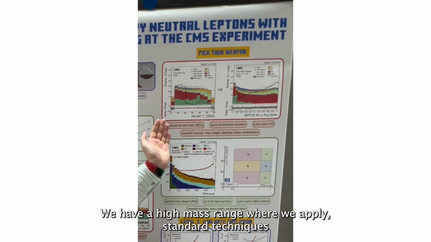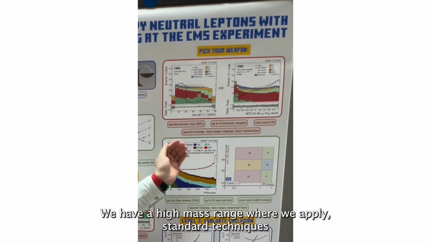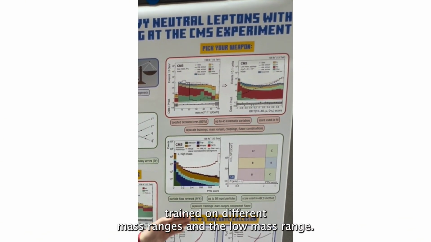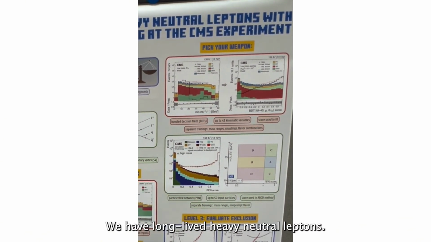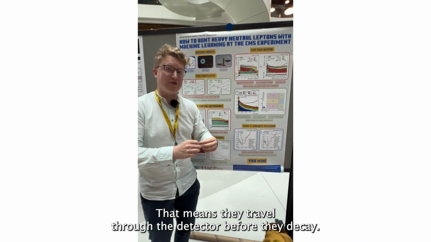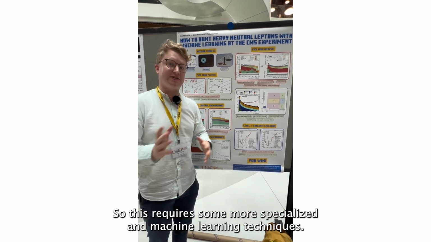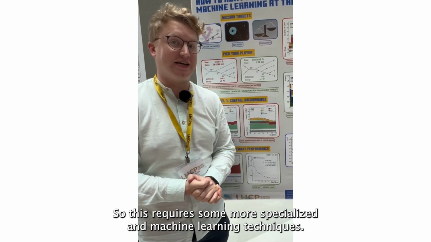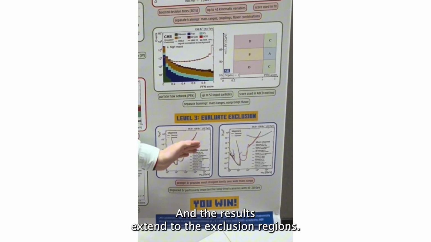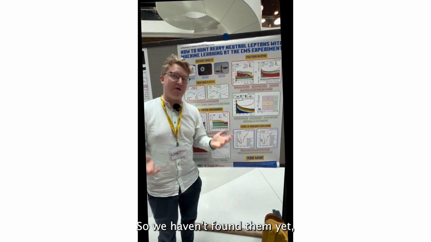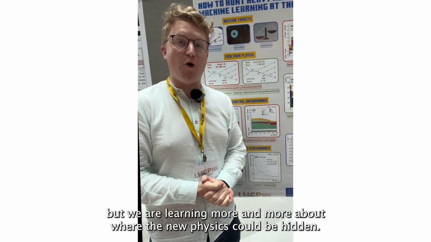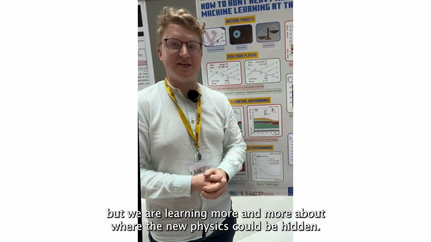We have a high mass range where we apply standard techniques trained on different mass ranges. In the low mass range we have long-lived heavy neutral leptons. It means they travel through the detector before they decay and we can see them. So this requires some more specialized machine learning techniques, and the results extend the exclusion region, so we haven't found them yet. But we are learning more and more about where the new physics could be hidden.